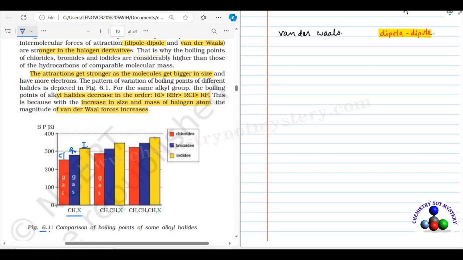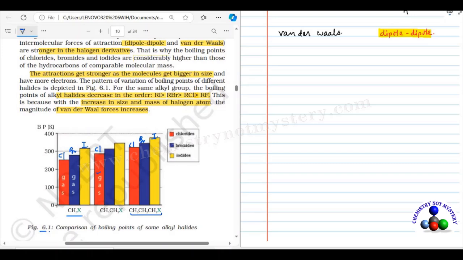In the second set of molecules, this is ethyl halide. If the molecule is ethyl chloride, it will be a gas. In the third set of molecules, this is propyl halide, with chloride, bromide and iodide. These molecules may be liquid at room temperature.